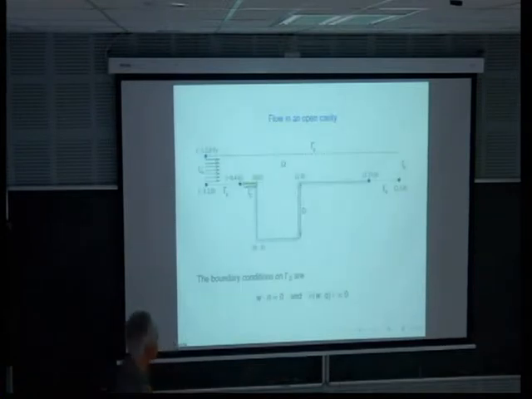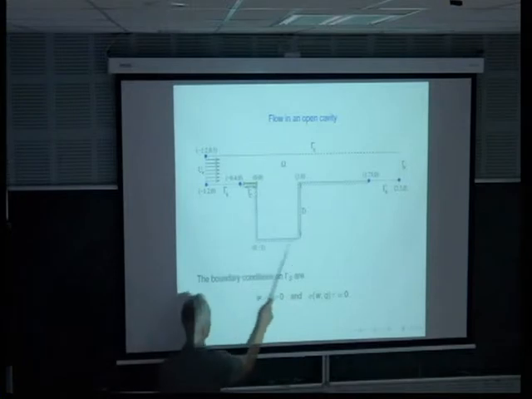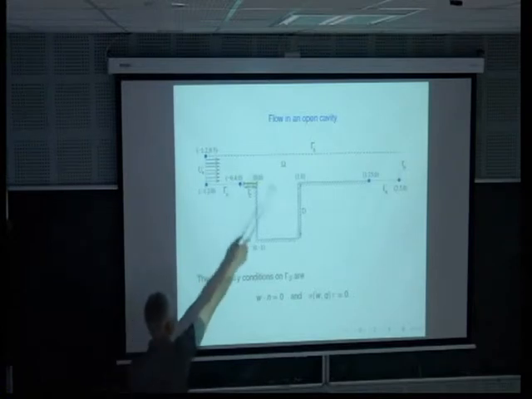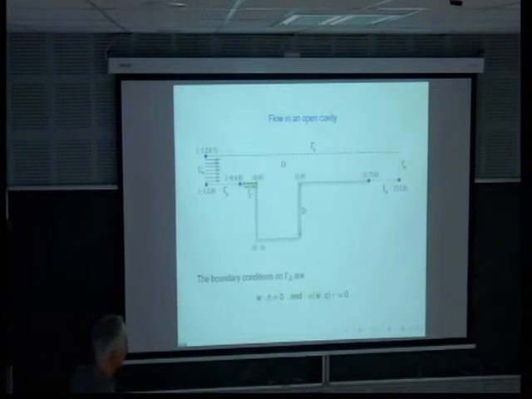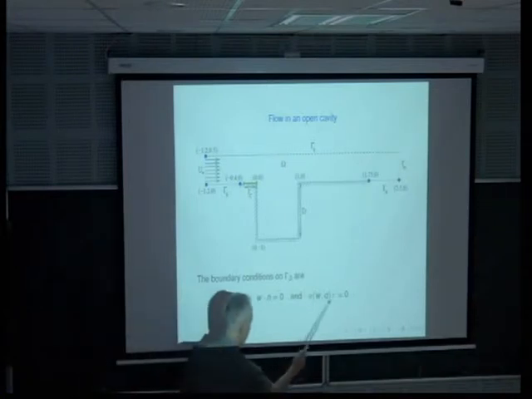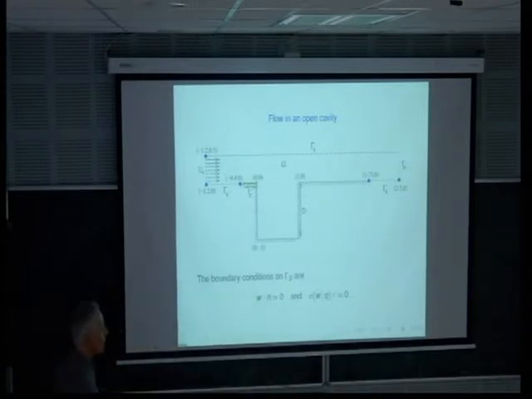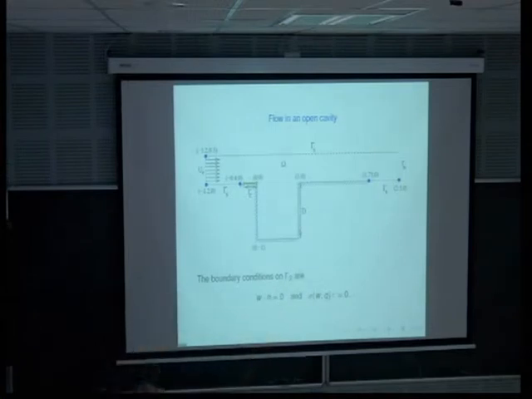The other situation is the following one, where here we have a different type of boundary condition, not only a Dirichlet condition here, but also what is called a Navier condition on this part denoted by gamma S here, where the normal component of the velocity is 0, and the tangential component of the stress tensor is equal to 0. Tau here is a tangential vector.